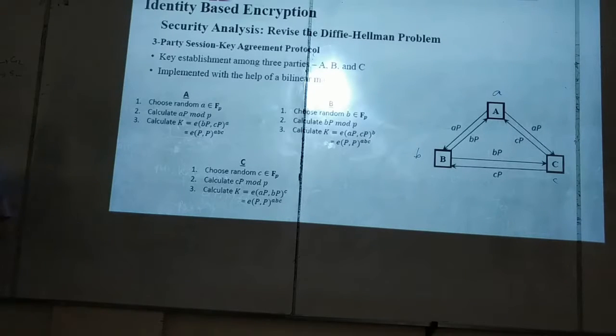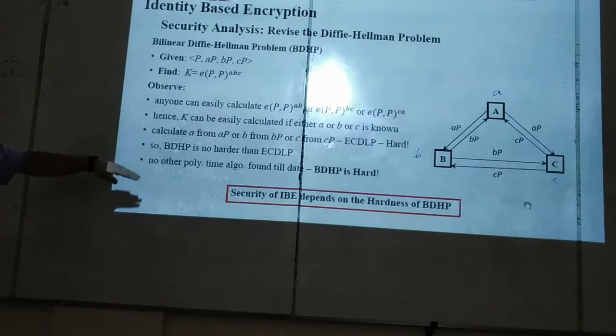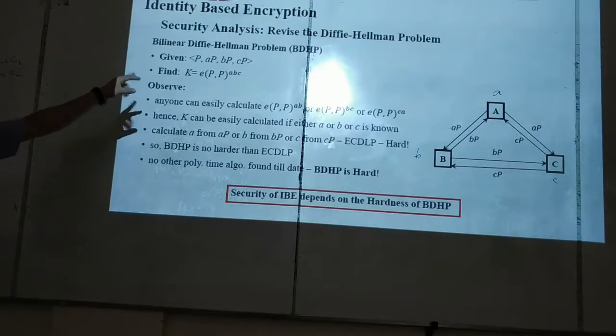So the problem of the adversary is: given P, aP, bP, cP, find or compute e(P,P) power abc. So it is what type of problem? Computation problem. So bilinear Diffie-Hellman problem is a computation problem. Given these things, you have to find this thing.